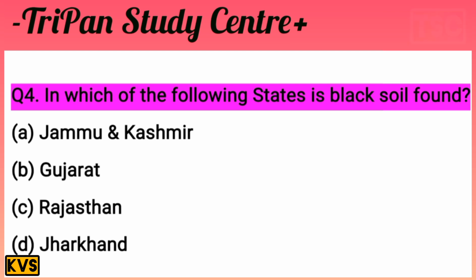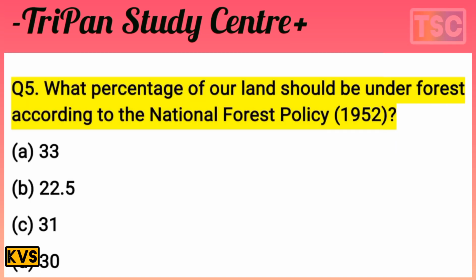Let's see the next question. The next question on your screen. The question is the most important and interesting: what percentage of our land should be under forest according to the National Forest Policy 1952?